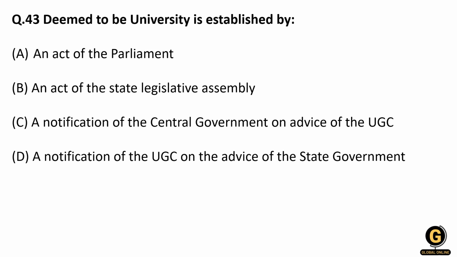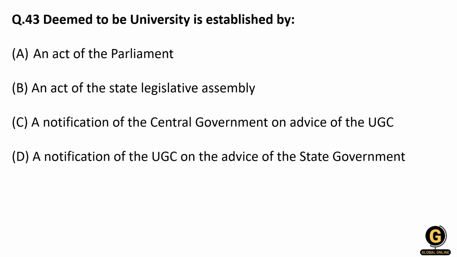Here, section 3 of the UGC University Grant Commission Act 1956 is used. Remember this very important section 3 of the University Grant Commission Act 1956, under which these deemed to be universities are established, and the state universities are formed by an act of the state government.